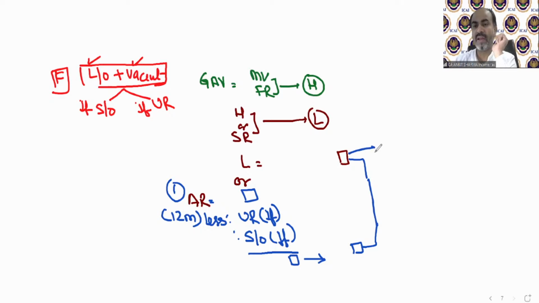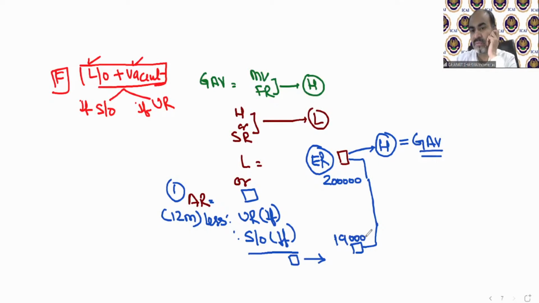It says if, in these two values, this expected rental value comes higher, for example, this is 2 lakh, this is 1,90,000. So if this value is higher, then this will be called GAV. Another provision will apply normally: GAV less municipal taxes, there is no difference in that. So if this is 2 lakh, suppose, and this came 1,90,000, then this is higher, and this fixed value will be treated as GAV.